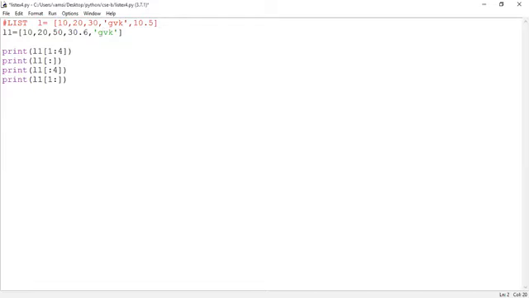Yes, sir. In the next session, we will discuss the next data type, which comes into the category of collection related data types. What's the next data type? Tuple data type. In today's session, we discussed list data type.